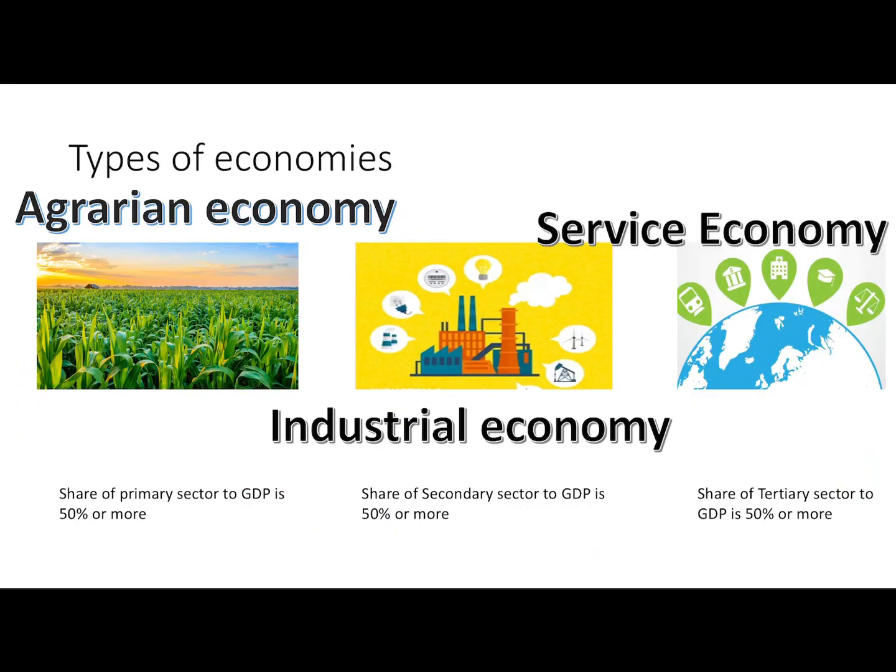Let's come to types of economies. There are basically three: agrarian economy, industrial economy, and service economy. If the share of primary sector to GDP is more than 50%, then it is an agrarian economy. If the share of industrial sector to GDP is more than 50%, it is an industrial economy. And if the share of service sector to GDP is more than 50%, we say it is a service economy. So we can say China is an industrial economy, Australia and US are service economies.